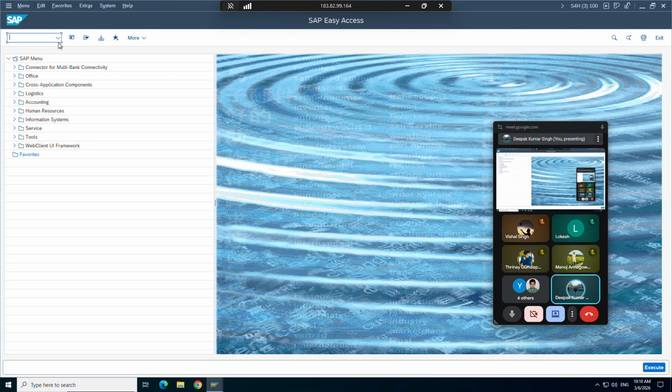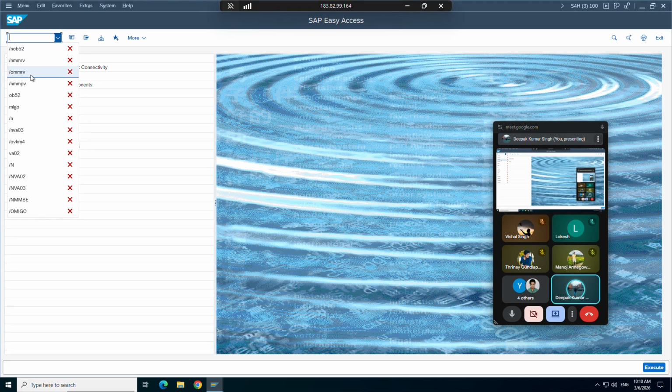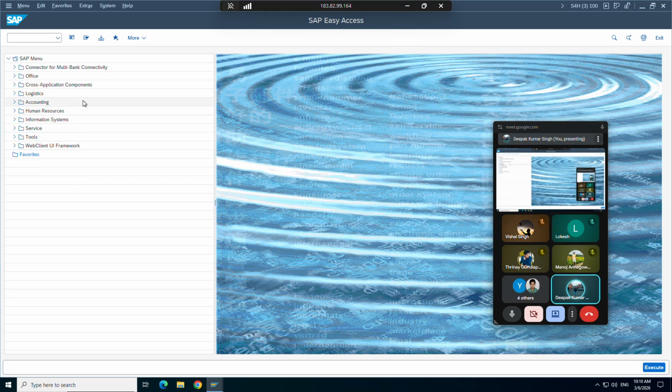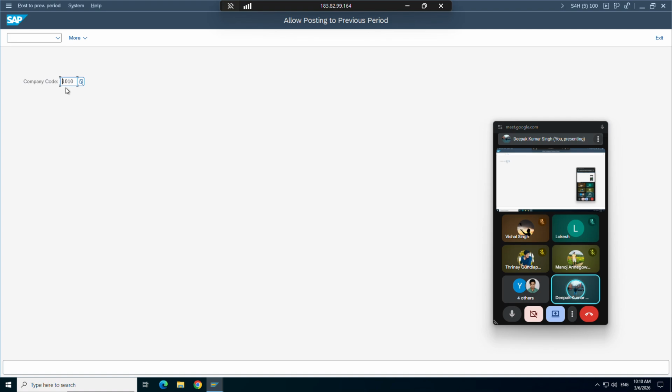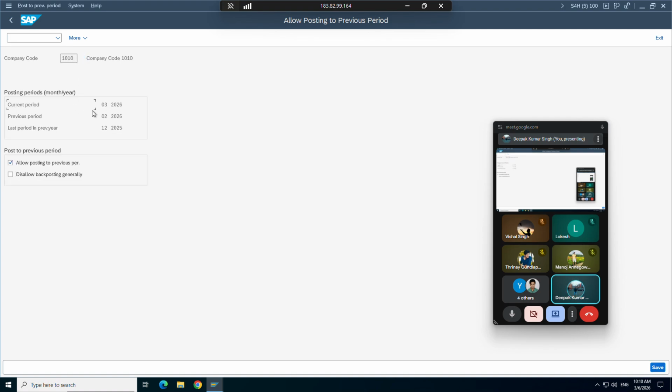And these two T codes you remember, MMPV and MMRV. For MMPV we were changing, and in MMRV we can just check what the current posting period is. You give your company code, press enter. So this is the current posting period. And you see why we can post to the old period: because this checkbox is there. This is why it was saying only possible for 12 2023 and 11 2023. So now we can post.